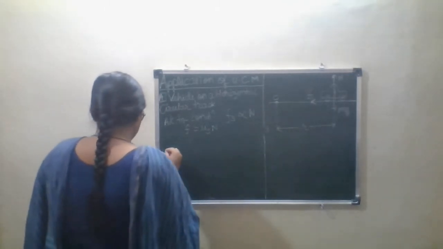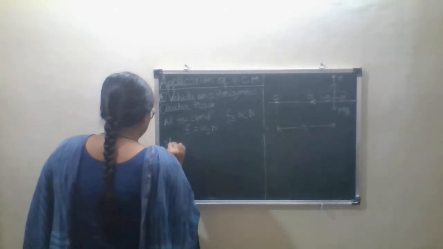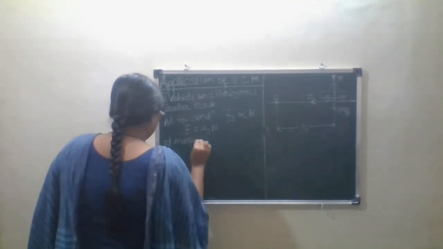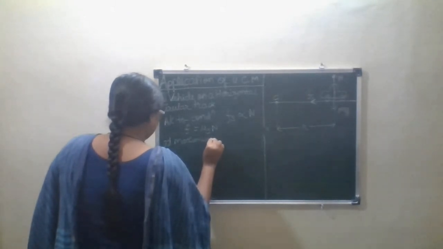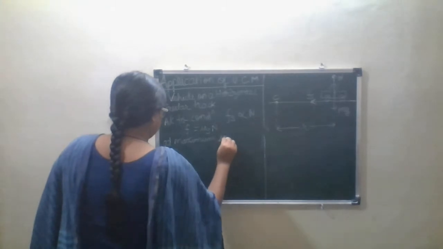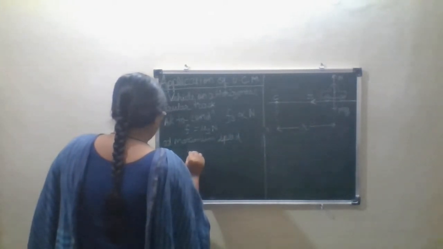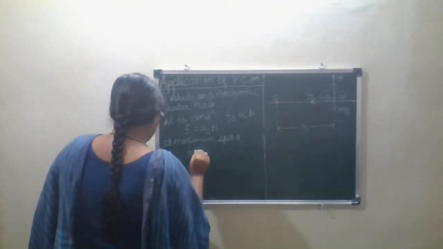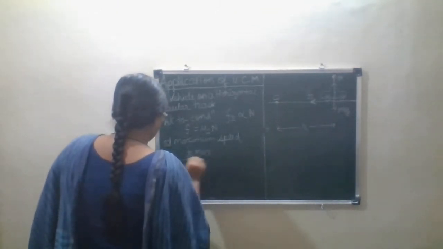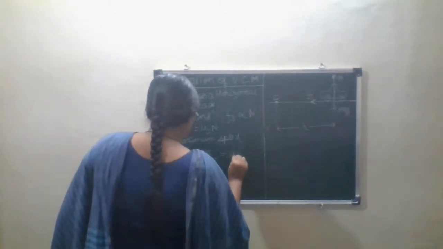At maximum speed, Fs maximum upon N is equal to mu s.